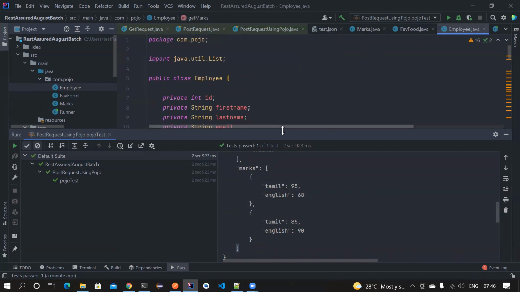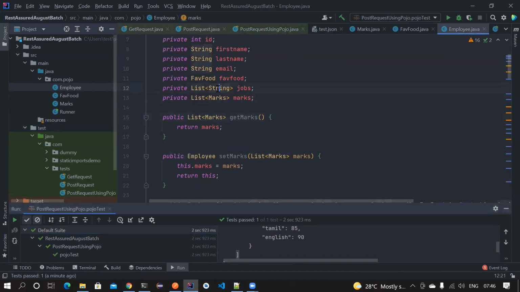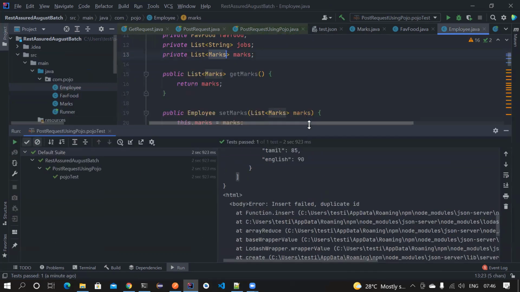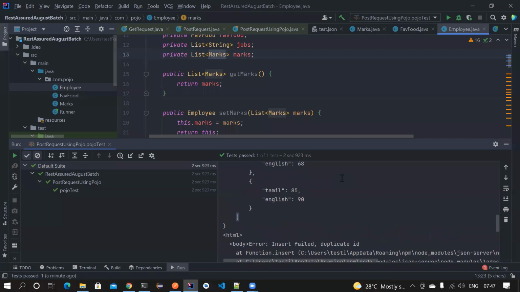This is an employee class that previously had a list of strings, but this time it is having a list of marks. That's about it, guys. Any doubts? Guys, if you think I'm rushing through, you can always ping me separately. I will explain to you one-to-one. That is not a big deal for me, but let me know if you don't understand. That's very important.